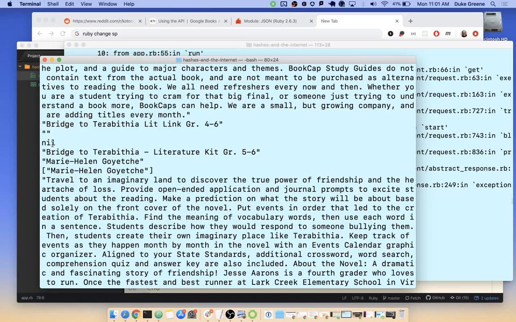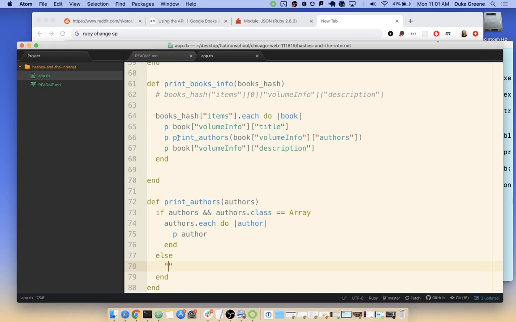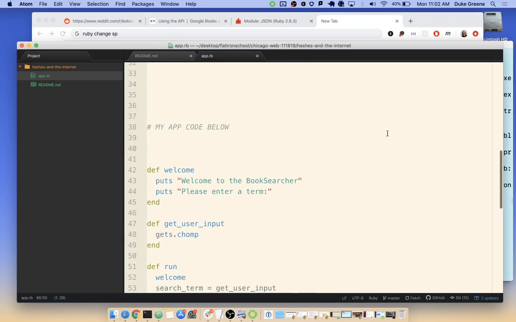For description, we might want to have something else. This is where I have to get more nitpicky in terms of what I'm displaying. I might even have one method that's just devoted to displaying things based on values coming in. I could even set each of these to variables. I could say title equals, authors equals this chunk, and then description equals. And then I could build a hash where title: title, author: authors, description: description. And then I have the right hash that I could pass into a Book.new or something like that with Active Record. But once again, we won't concern ourselves with Active Record yet until we've fully gotten steeped in this internet talking stuff. And that means we have to get good at making these GET requests.